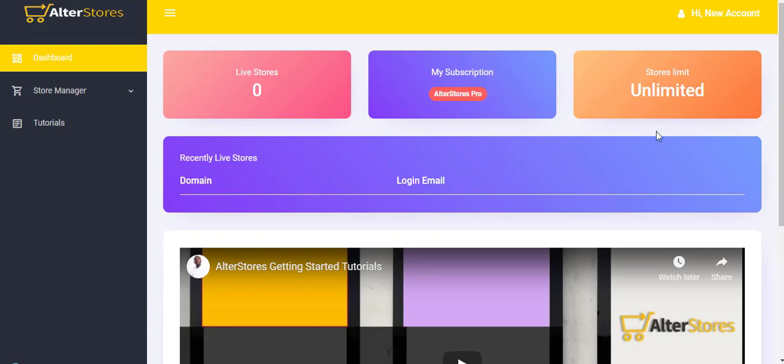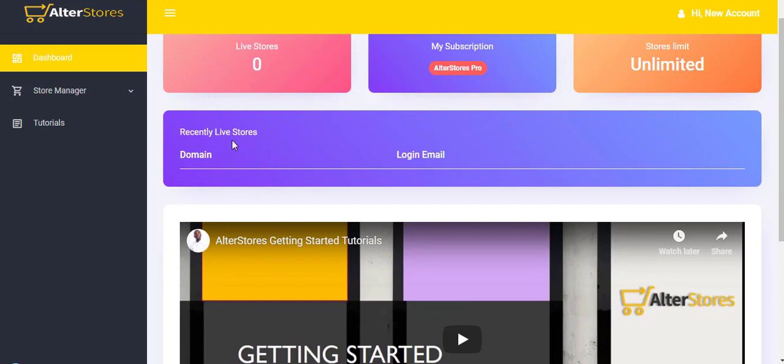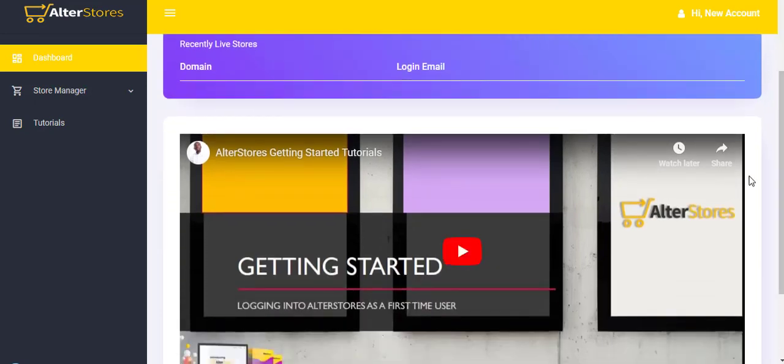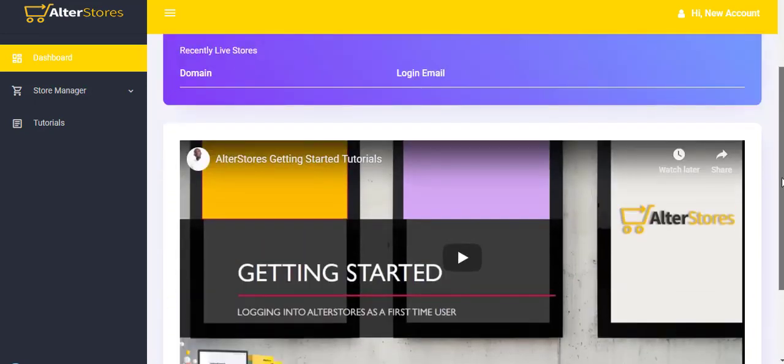Right here on the AlterStores dashboard, you can see the analytics that show you the number of stores that are live, your subscription type, and your store limit, which is unlimited here. You can see your recently live stores, the domain and the login email that got on it, and you can see the get started video here that will guide you through setting it up.